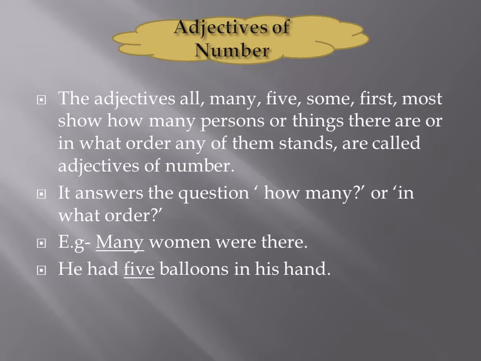Adjectives of number. The adjectives all, many, five, some, first, most show how many persons or things there are or in what order any of them stand. They are called adjectives of number. It answers the question how many or in what order. Example, many women were there. He had 5 balloons in his hand. So here many and 5 are describing nouns, the countable things, that is women and balloons.